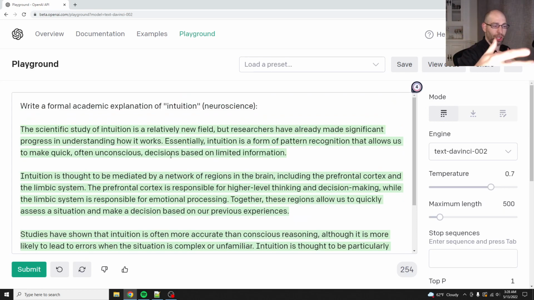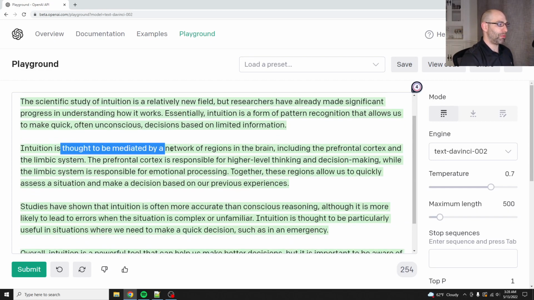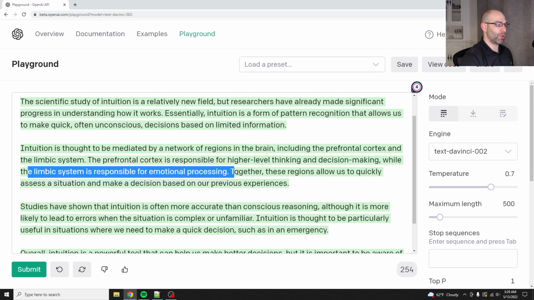We recall something like, this one event reminds me of something from my past, so I'll just leap to a conclusion, and that's also called a heuristic. Intuition is thought to be mediated by a network of regions in the brain, including the prefrontal cortex and the limbic system. The prefrontal cortex is responsible for higher level thinking and decision making, while the limbic system is responsible for emotional processing.